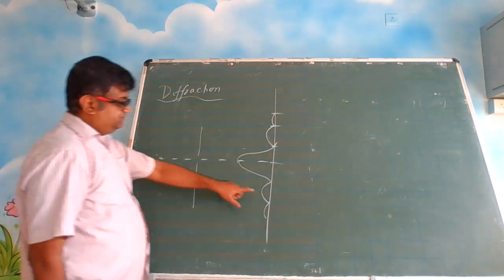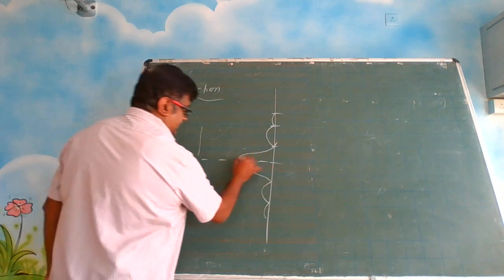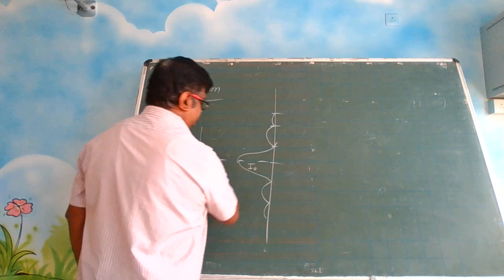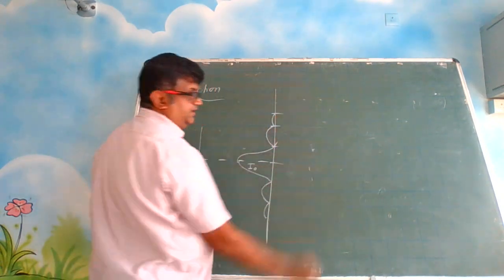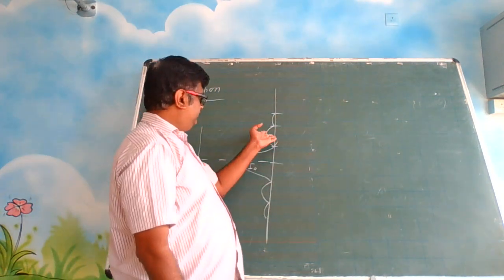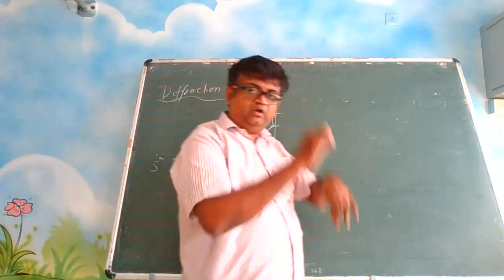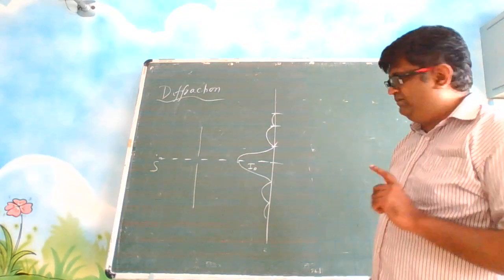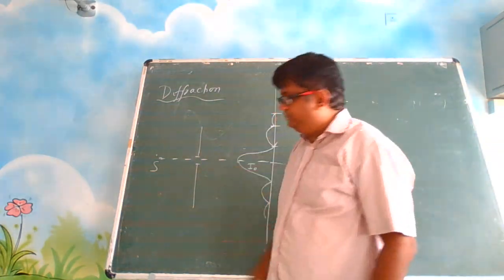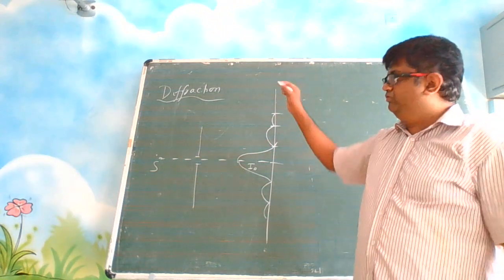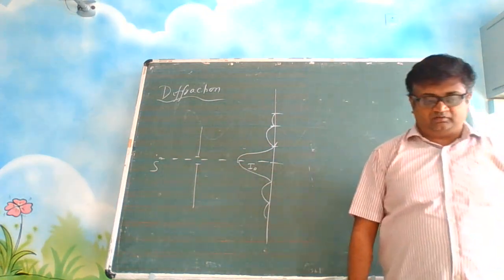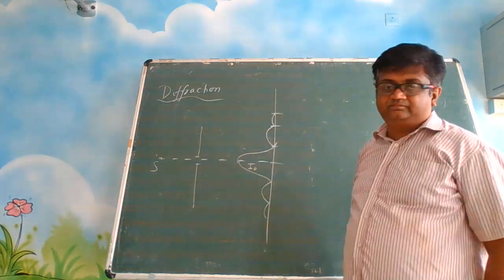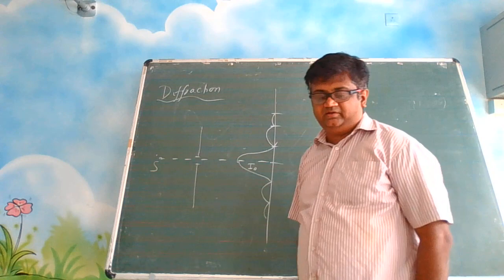See, this is intensity, right? In the diffraction, this is screen 2. Here, in the center, you are getting maximum intensity. We call it I0. Then the intensity is falling. If I0 is, let us say, 100, then 50, 25, 12.5, like that, it is falling down, and it is symmetrical. This is what diffraction is. Now, one more point we discussed, that this slit has to be very, very small. Then only you will see the phenomenon of diffraction. Otherwise, you won't see diffraction. The rays will simply go straight. Why is this happening? Bending of light.